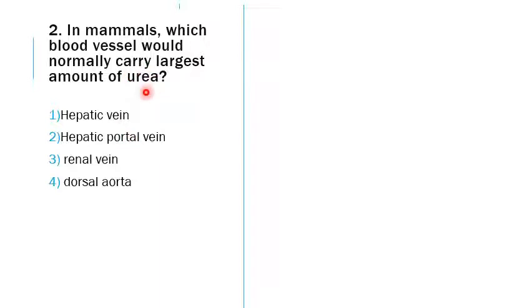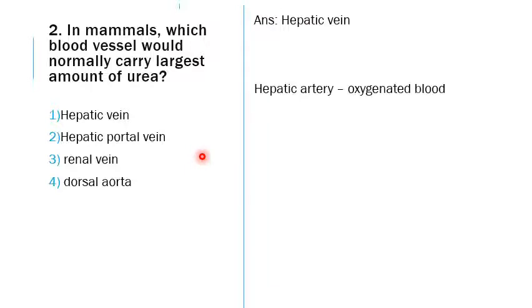Urea is actually produced in the liver. So of these two, which vein is actually arising from the liver? It is the hepatic vein. Hence it will be carrying the urea. The hepatic portal vein is entering into the liver, so that cannot be the answer. For confusion, they have given this.